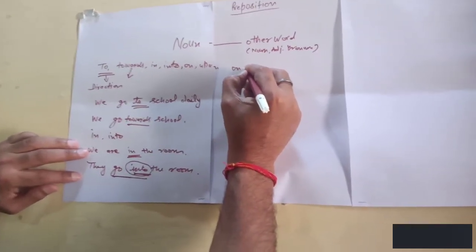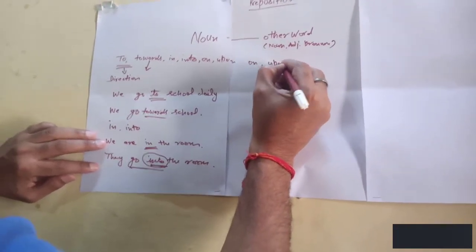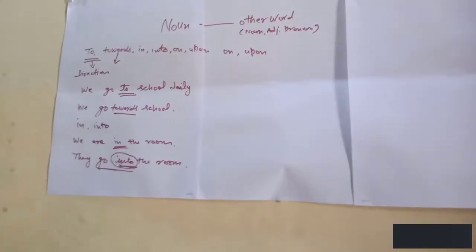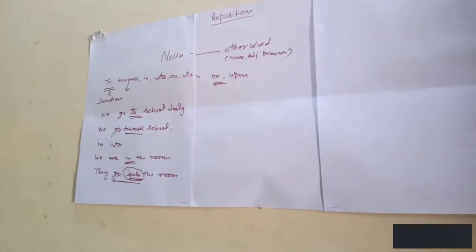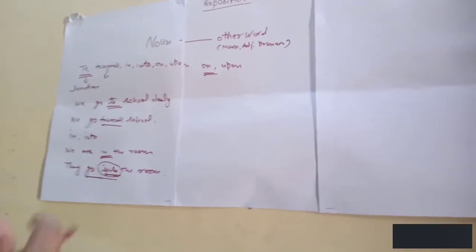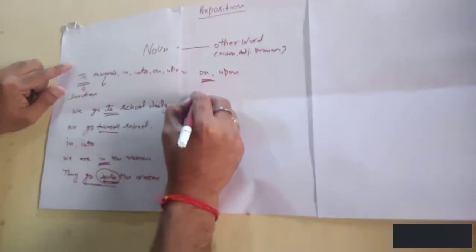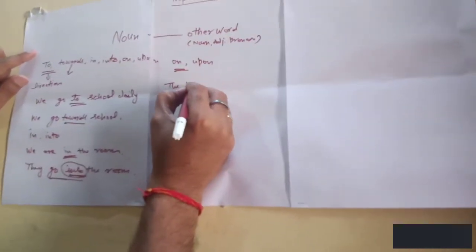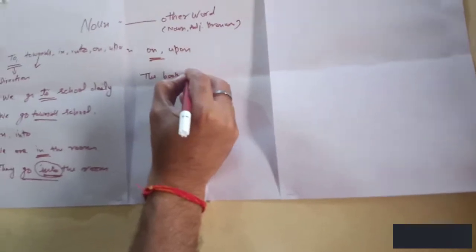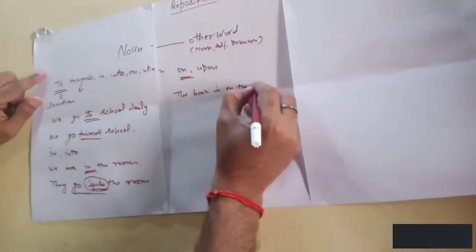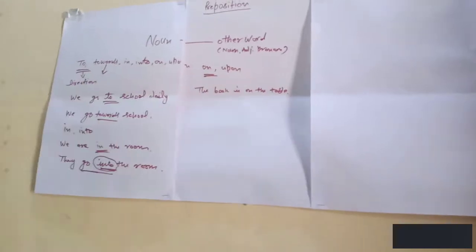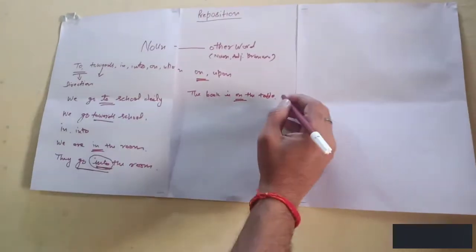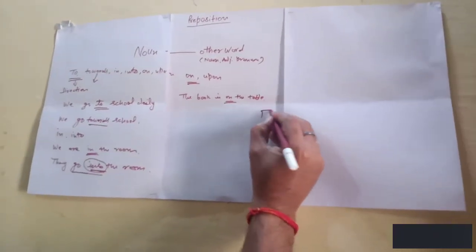On, upon. On is used for place. You know, the book is on the table. It means the book is already placed there.